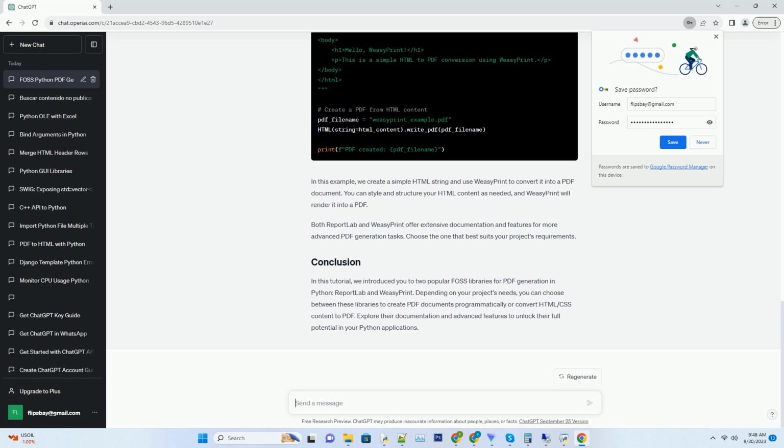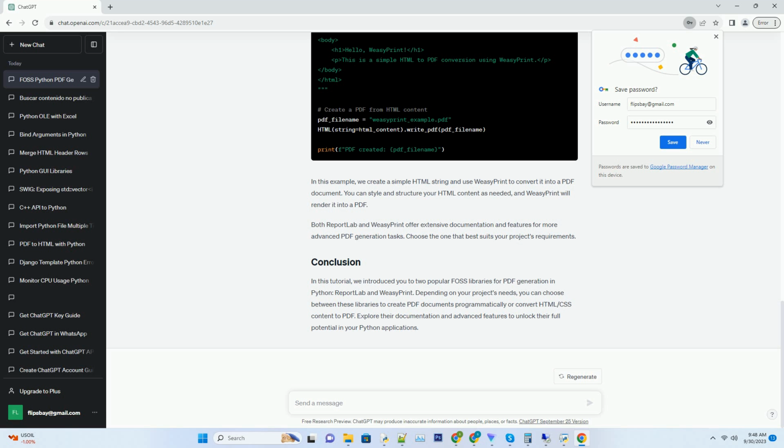weasyprint is a Python library that renders HTML and CSS to PDF. It's particularly useful when you have HTML content that you want to convert to PDF format. To install weasyprint, use pip. Here's an example of how to use weasyprint to convert HTML to a PDF. In this example, we create a simple HTML string and use weasyprint to convert it into a PDF document. You can style and structure your HTML content as needed, and weasyprint will render it into a PDF.